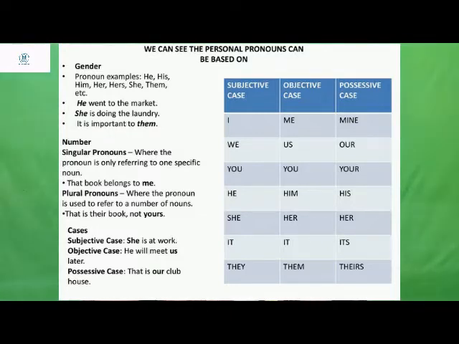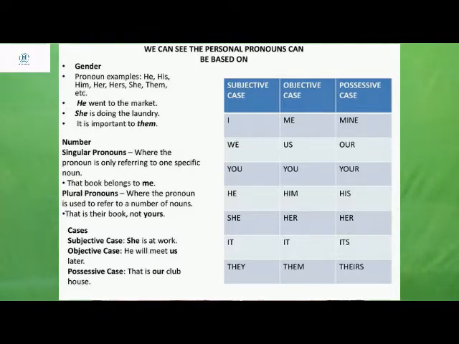The next one is cases, like subjective case, objective case and possessive case. See, imagine in subjective case, you will be the subject, that particular pronoun you are using is based on the subject of the sentence. So, she is at work. Here I am describing someone. She is the subject of that particular sentence. So I am saying she is at work.